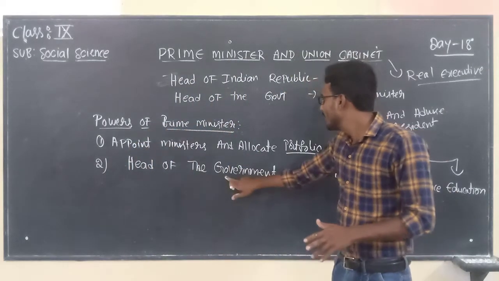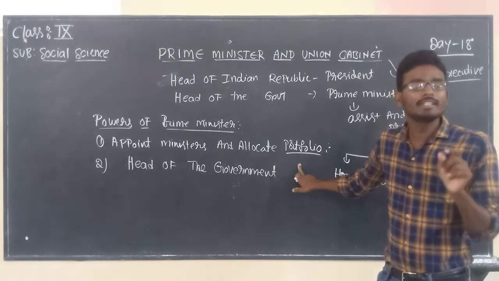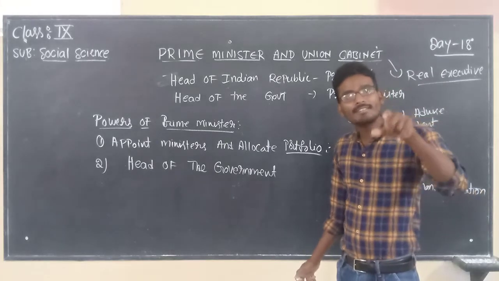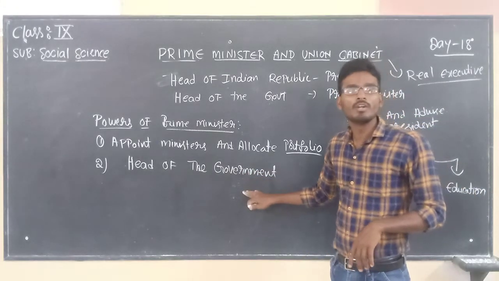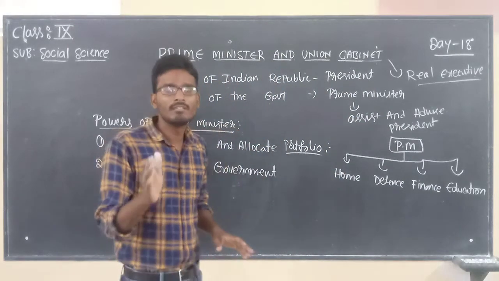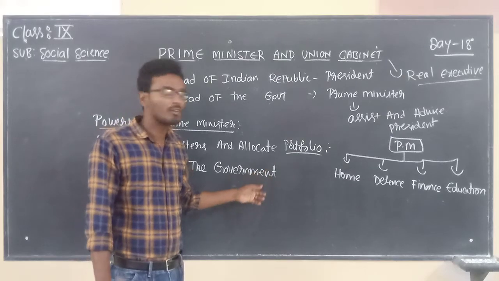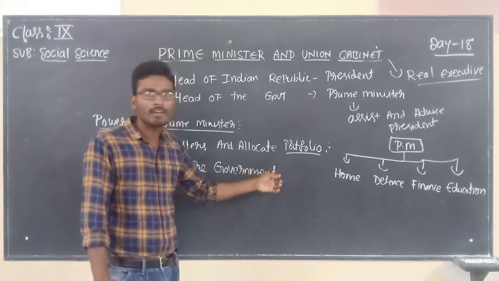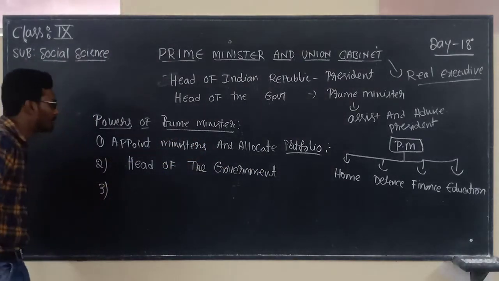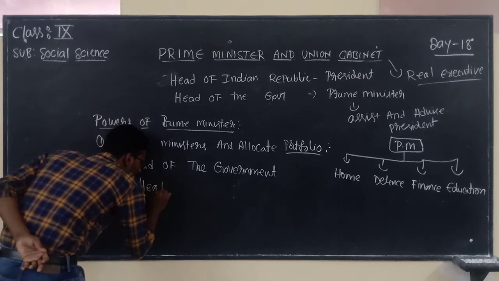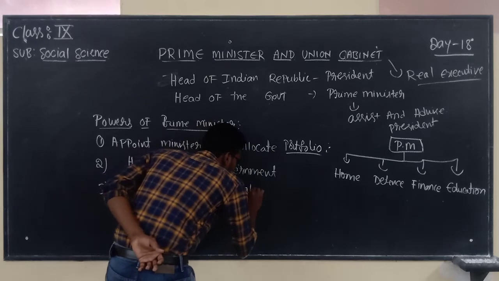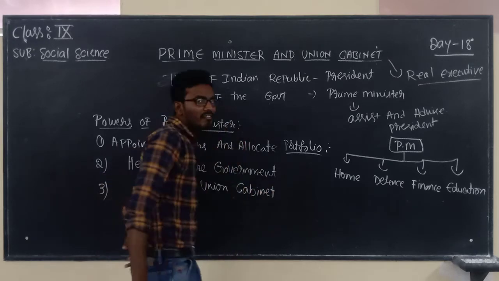So now the Prime Minister is the head of the government. Each and every policy which is going to be implemented by the government is analyzed and designed by the Prime Minister only. Any kind of action done by the government is with the involvement of the Prime Minister. That's the reason why the Prime Minister is the head of the government. It is a very important function. And the last function of the Prime Minister is being the head of the Union Cabinet. The Prime Minister is the head of the Union Cabinet.